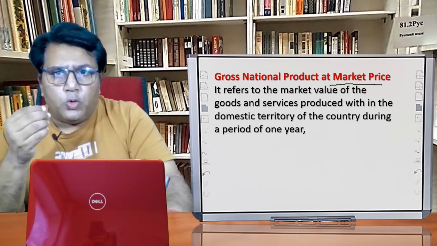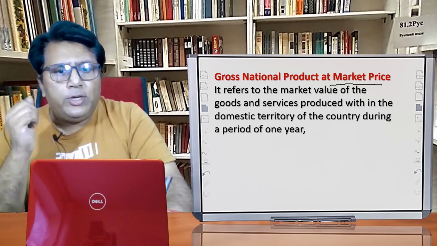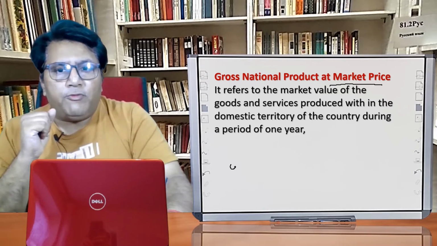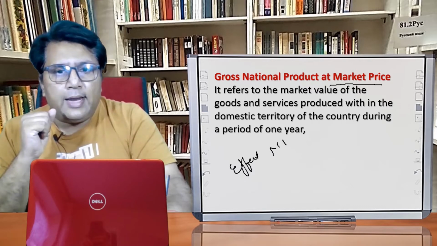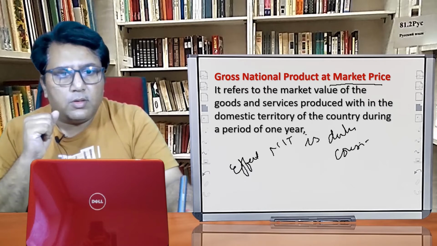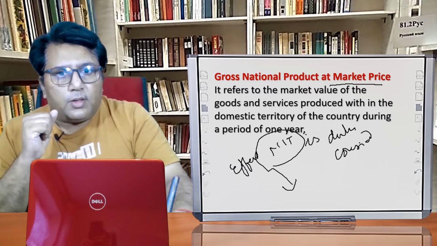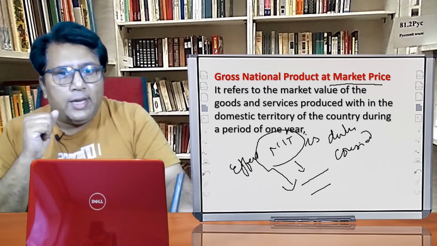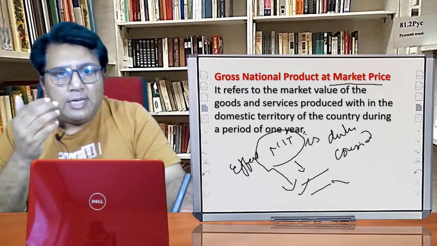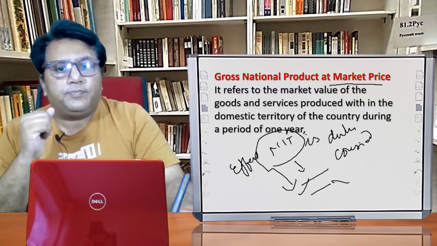Market price includes the indirect taxes paid by the producer excluding depreciation. So here, at the time of valuing the goods and services, the effect of net indirect taxes is duly considered. Why is the net indirect tax duly considered? Because at the time of calculating or considering the value, the amount paid by the producers as an indirect tax should also be considered. Okay?